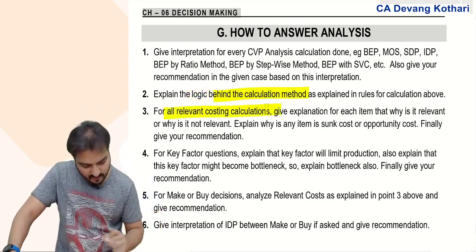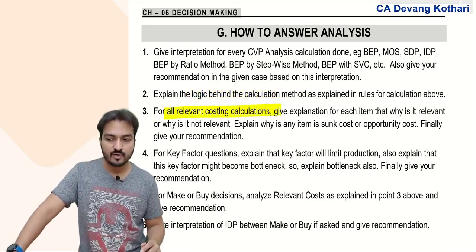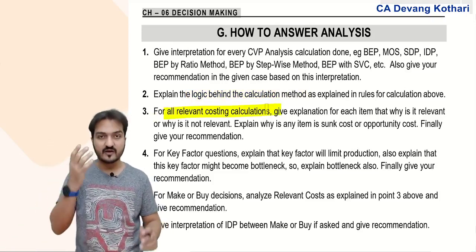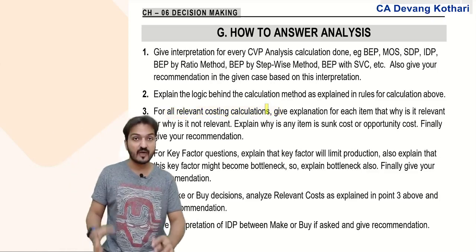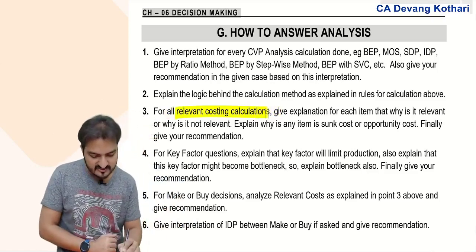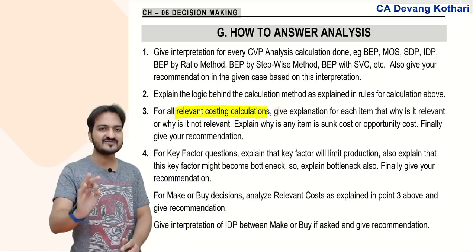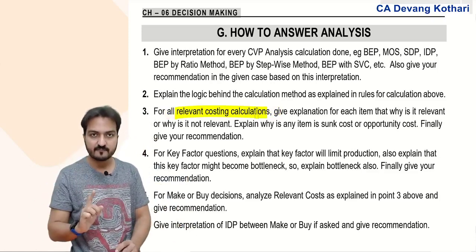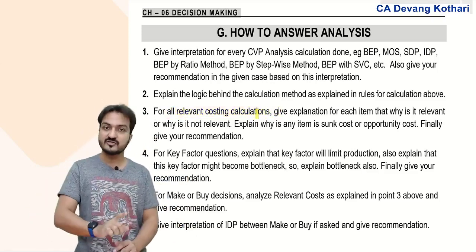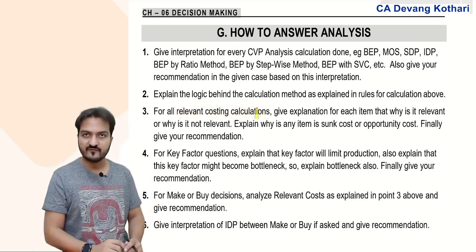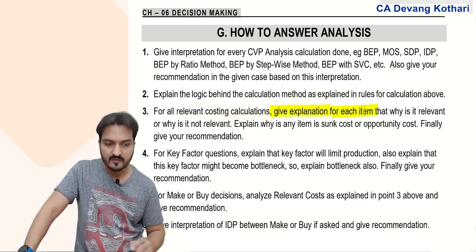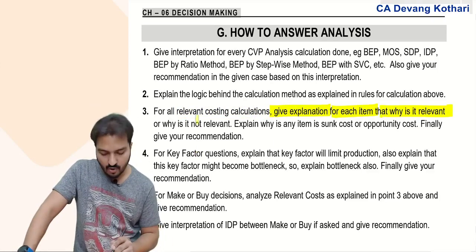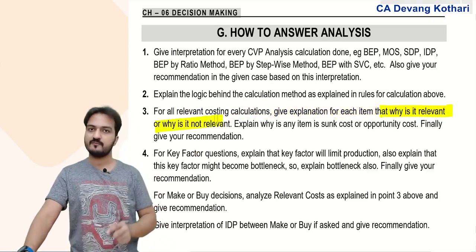For all the relevant costing calculations, whether the question is of relevant costing, or a make or buy question, or the transfer pricing chapter, in all these places relevant costing rules are used. Whenever you use my rules of relevant costing, you have to write explanations for every item of cost given in the question. Give an explanation for each item, why it is taken as relevant or why it is taken as not relevant.